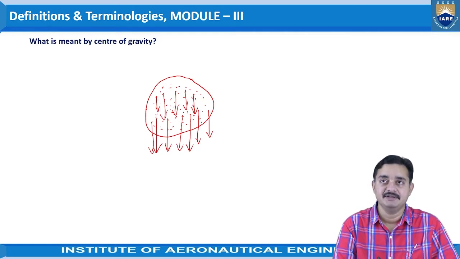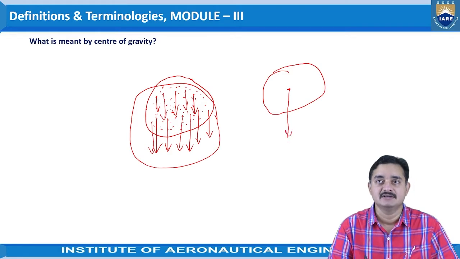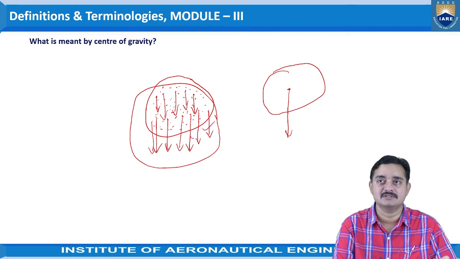If we take the resultant of all the forces acting here, I am drawing the same object. Let us say that the resultant is acting somewhere here, as all the forces are parallel forces acting vertically downwards.